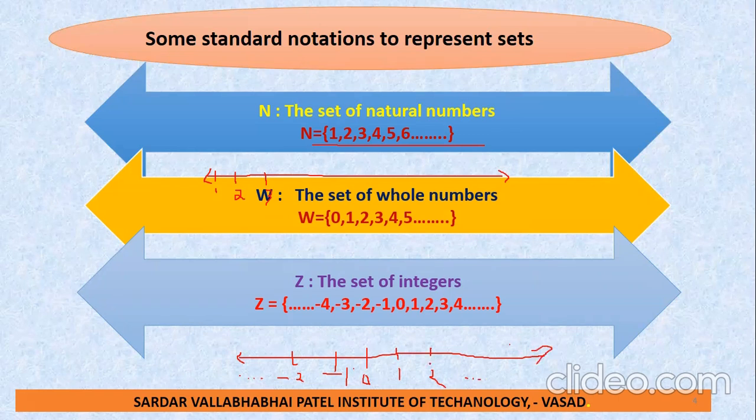So this set is the integer set. Only 1, 2, 3 and so on is the natural numbers. We add 0, then it is the whole numbers. The whole number set is denoted by capital W, the natural number set by capital N, and the integer set by capital Z. In the capital Z, the elements are negative, 0, and positive.